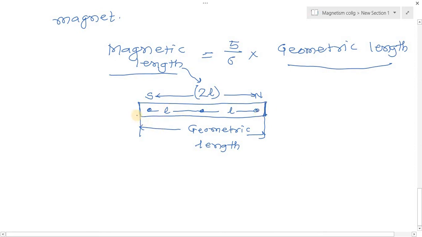Geometrical length is the distance between the two ends, and the poles are not at the ends. Therefore, the geometrical length is greater than the magnetic length, and the relation is magnetic length equals 5/6 into geometrical length. And note down one important thing here: the magnetic length is denoted by 2L.